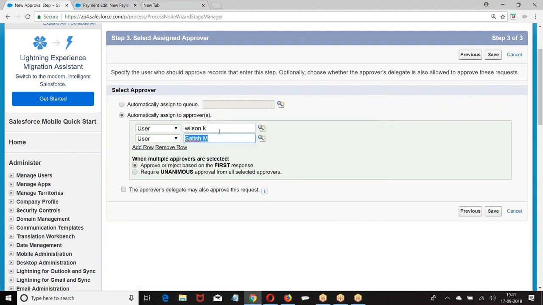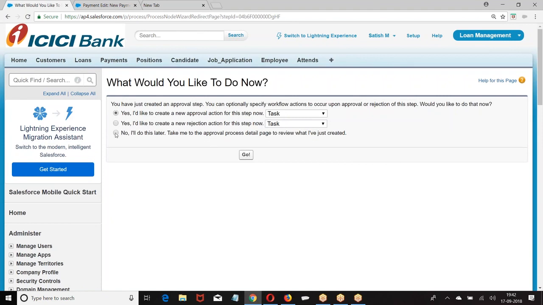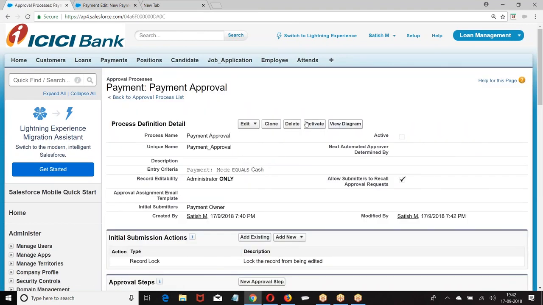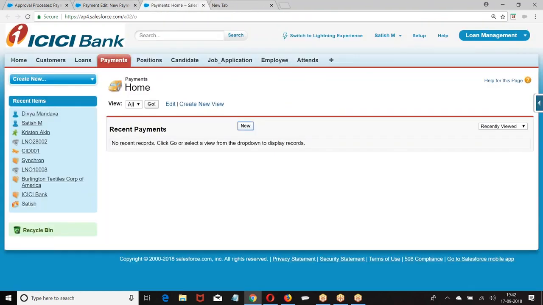So to how many people am I submitting? More than one user. Then they are asking, when multiple approvers are selected, approve or reject based on first response, or require unanimous approval. I told approve or reject based on first response. I am not touching any other action. Simply I am activating it. So you are submitting the record to more than one user, when the mode of payment is cash. Go to this.